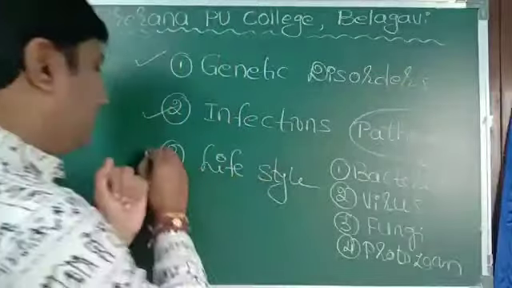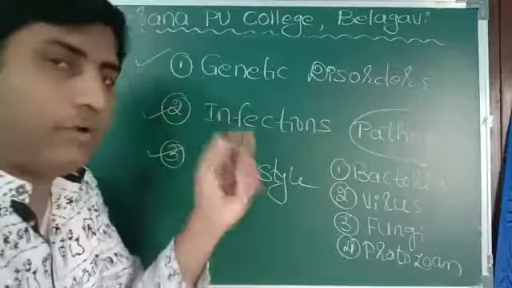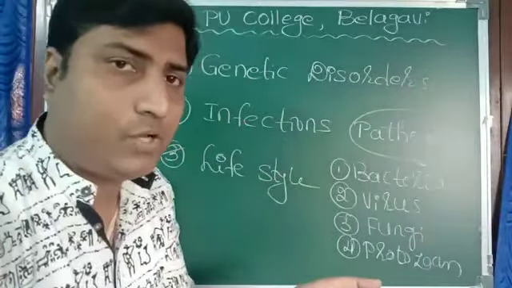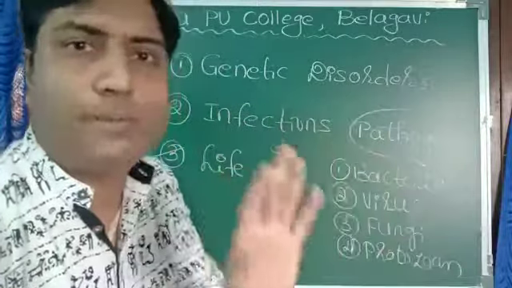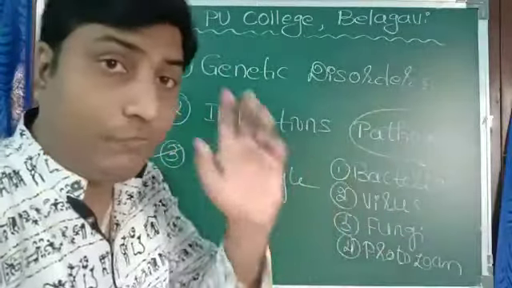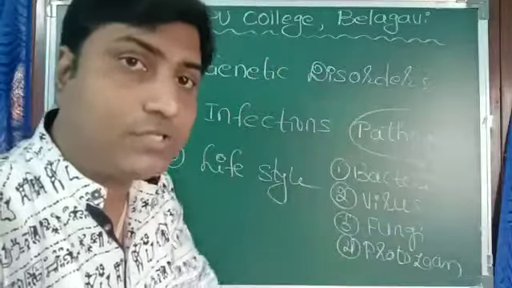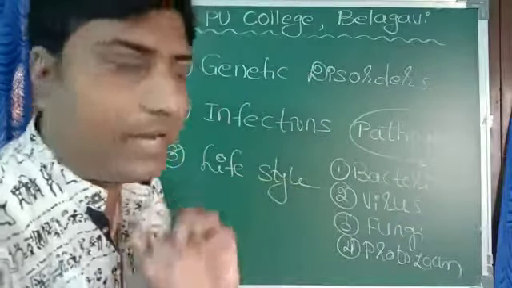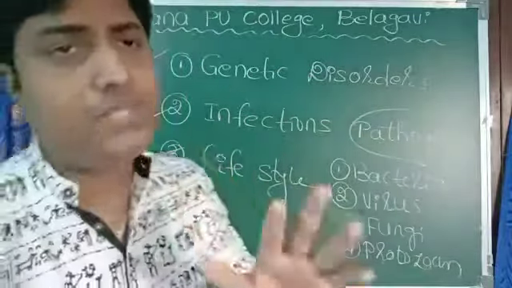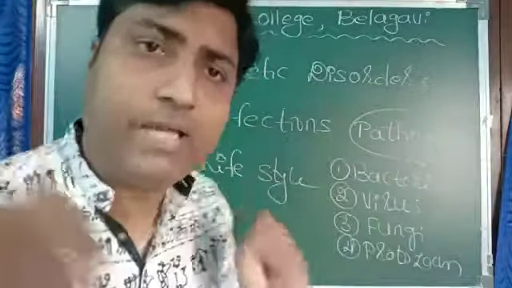Now, the third one. The first one we cannot avoid because we get it as a gift from our parents. The second one, we can restrict or stop to a certain extent, it is in our hand. Whereas the third one, lifestyle, is totally in our hand and we can control it.